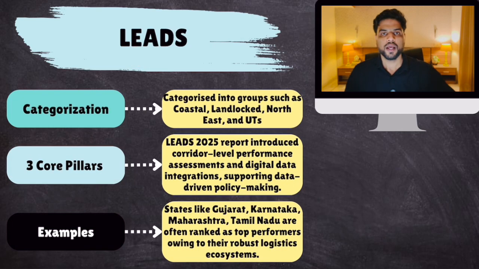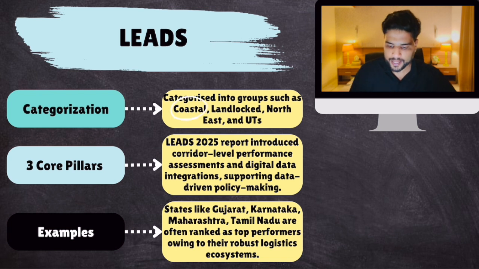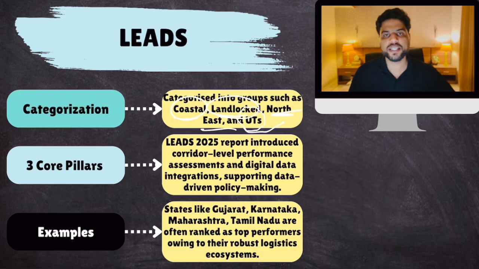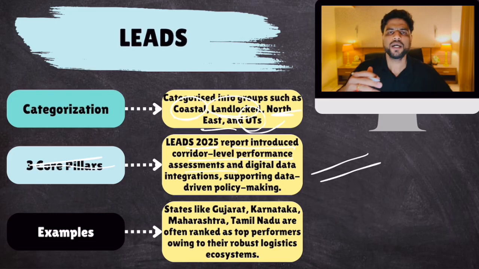Another thing, different states are put into four separate categories, and then a ranking is released for each category. So coastal states have a separate ranking, landlocked states have a separate ranking, Northeast has a separate ranking, and UTs have a separate ranking. So 3 core pillars. LEADS 2025 report introduced corridor level performance assessments. This is the new criteria that was added in 2025 report of LEADS.